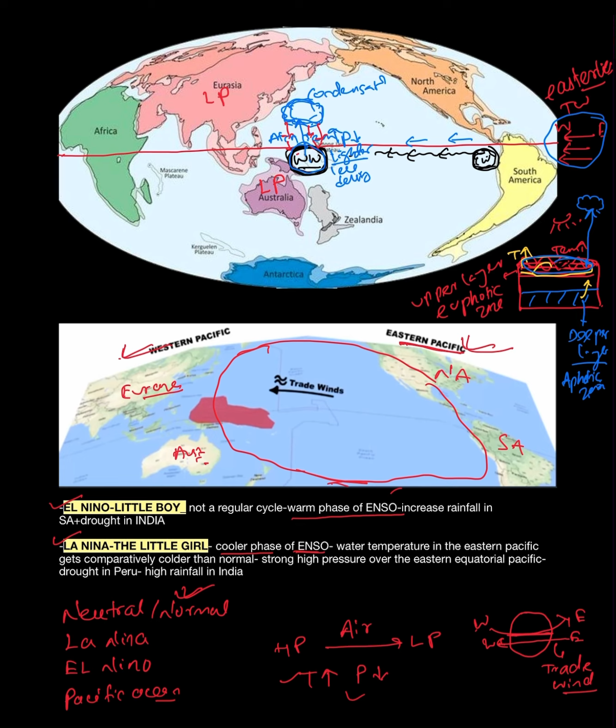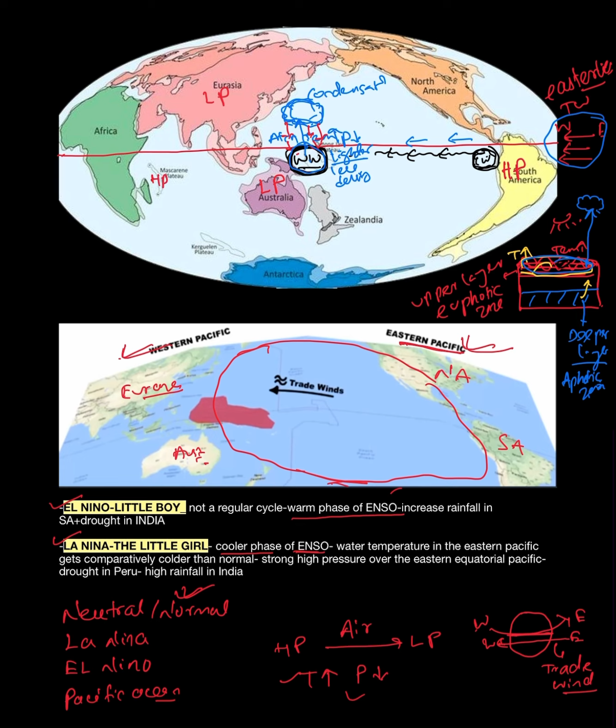But what about the South America part? As cold water is present in South America, comparatively high pressure will be there. Similarly, comparatively to Eurasia and Australia, there is an island, the Mascarene Plateau or Mascarene Island. Here also comparatively high pressure will be created.